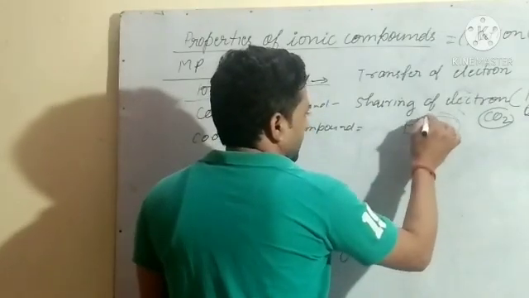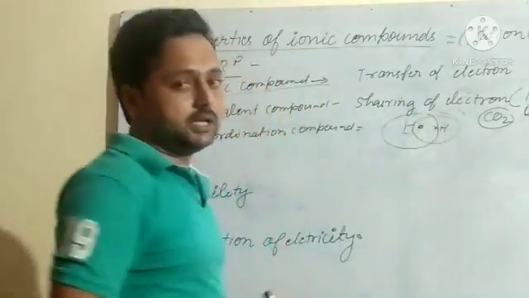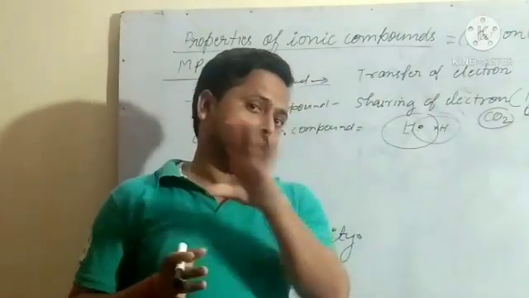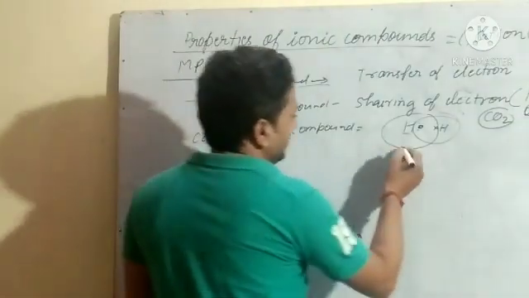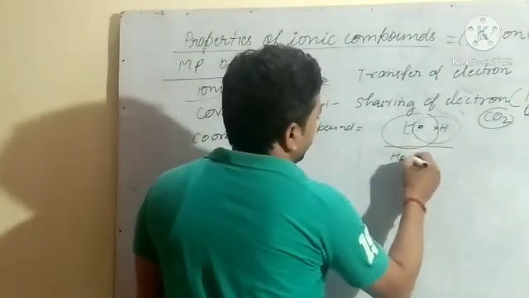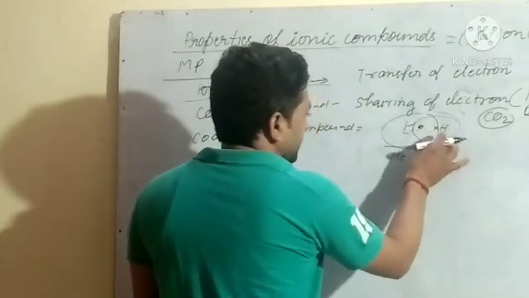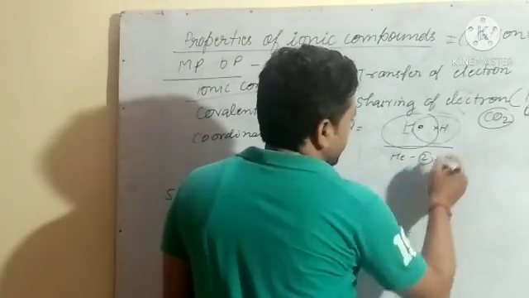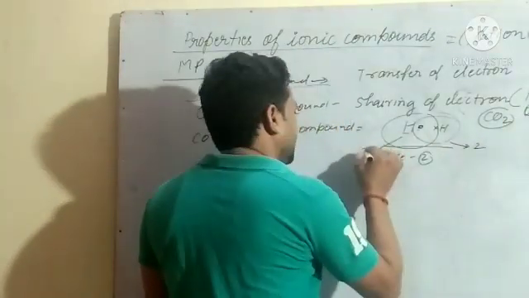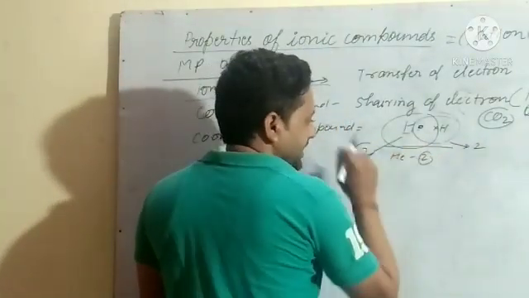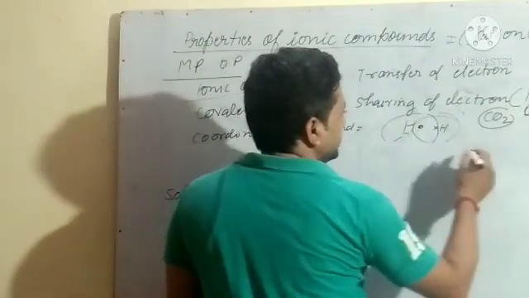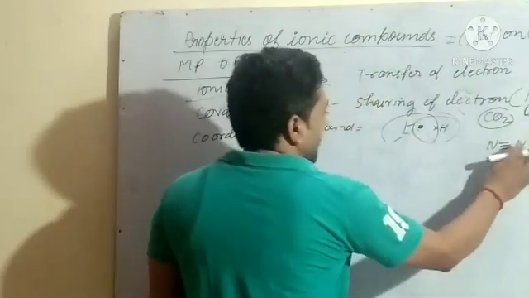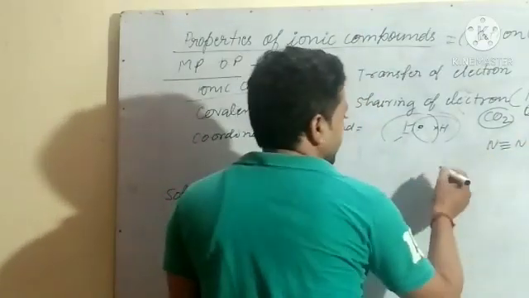I have already told you that each element desires to complete its octet and attain the noble gas electronic configuration. The noble gas nearest to hydrogen is helium, and how many electrons does it have? Two electrons. So by this both have got a stable configuration, meaning two electrons here and two electrons there. In N2 there is a triple bond, meaning electrons are shared. And how can we write nitrogen?